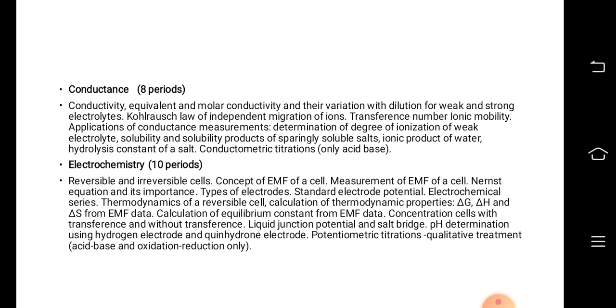in entropy delta S from EMF data, calculation of equilibrium constant from EMF data, concentration cells with transference and without transference, liquid junction potential and the use of salt bridge, pH determination using hydrogen electrode and quinhydrone electrode, potentiometric titrations, qualitative treatment, that is exclusively with respect to acid base and oxidation reduction only.